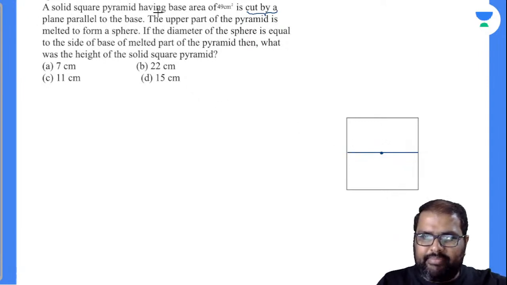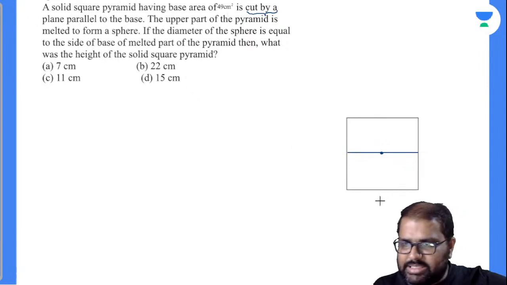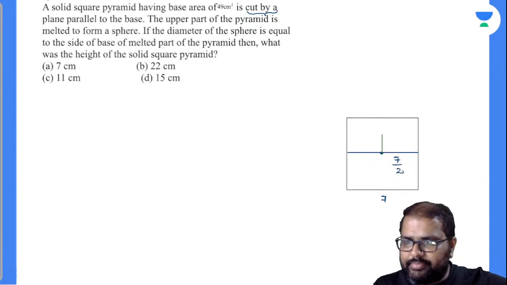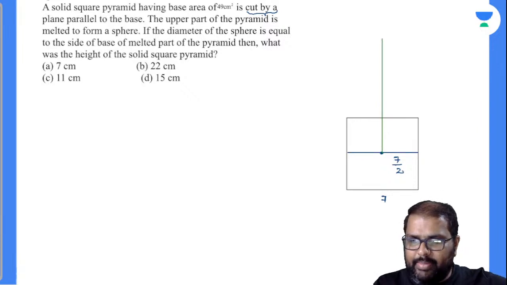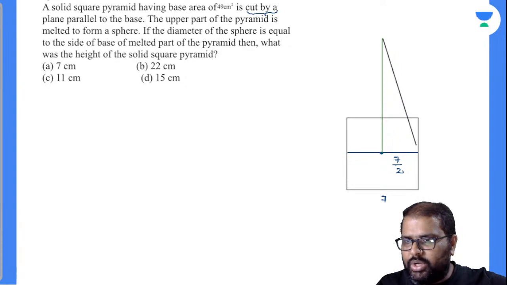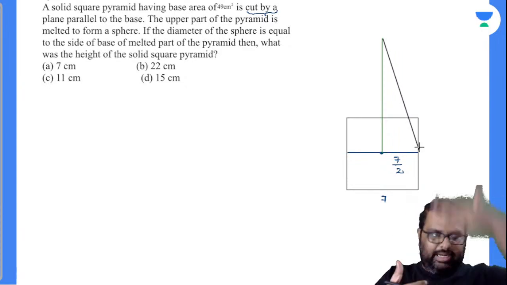Now a solid square pyramid with base area 49 centimeter square, this will be 7, and this will be 7 by 2. Am I right or wrong? Exactly half. Now closely observe, this will be the height of the pyramid, and this will be the slant height of the pyramid. I'm showing only the front half part.